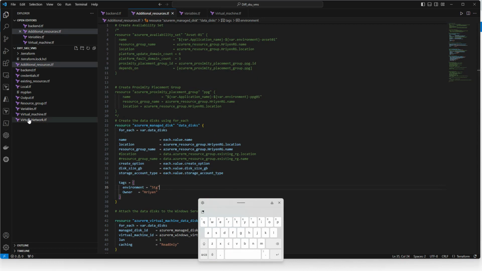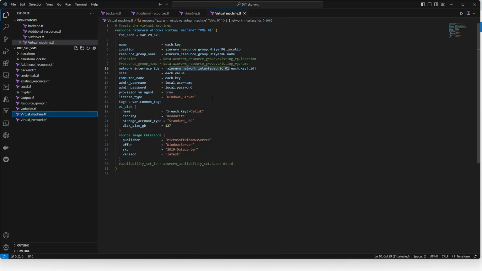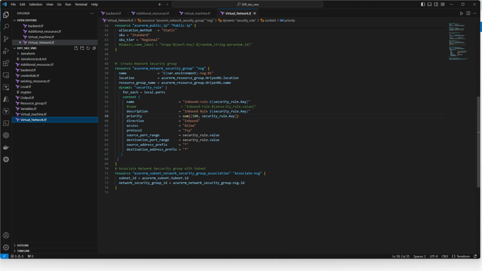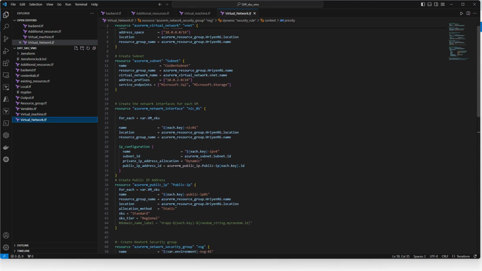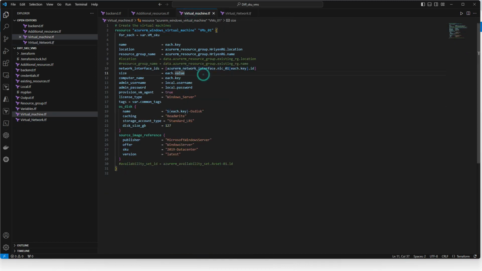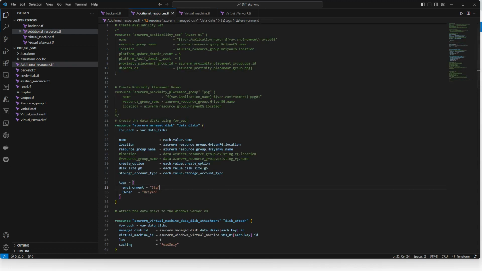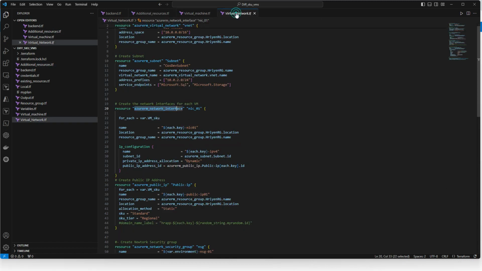Now go to network. If you see here, NIC name here, azurerm_network_interface, and this is your local name dot NIC 01. This is your local name.